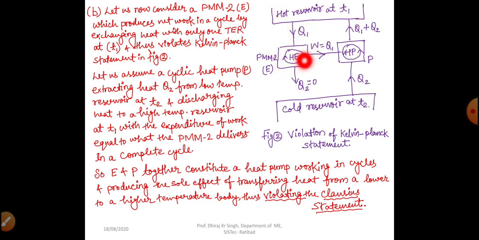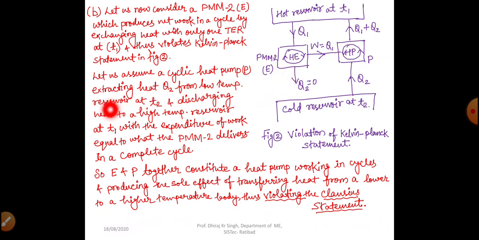So this heat engine is exchanging heat with only one thermal energy reservoir. So this will be the case of PMM2. That means we have already violated the Kelvin-Planck statement, right. So now how will we get the violation of the Clausius statement?